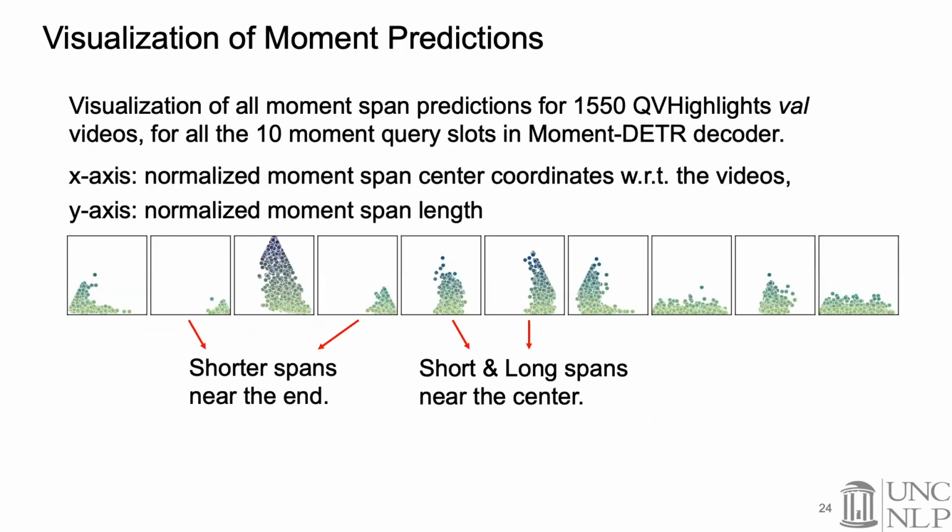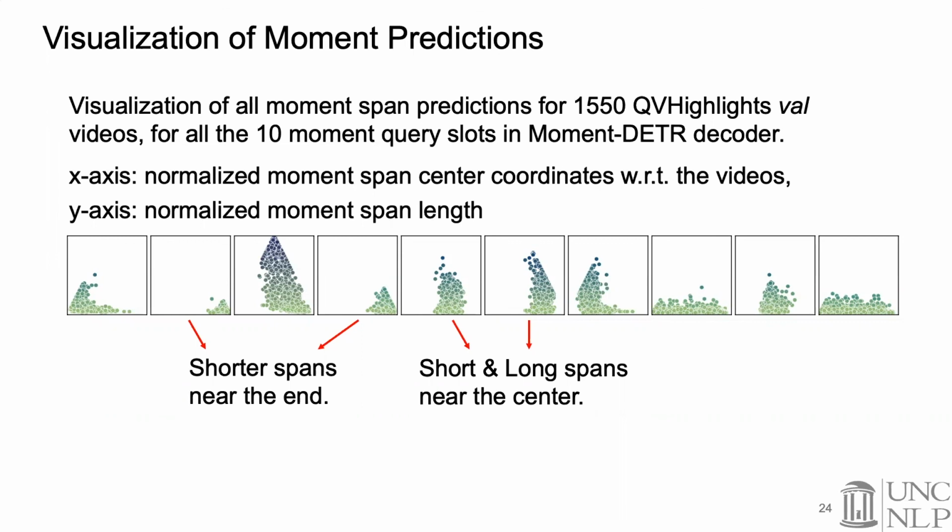We visualize moment span predictions for all the 1,550 QVHighlights validation videos for the 10 moment query slots in the Moment-DETR decoder. In this figure, the x-axis means the normalized moment span center coordinates with respect to the videos, while the y-axis shows the normalized moment span lengths.